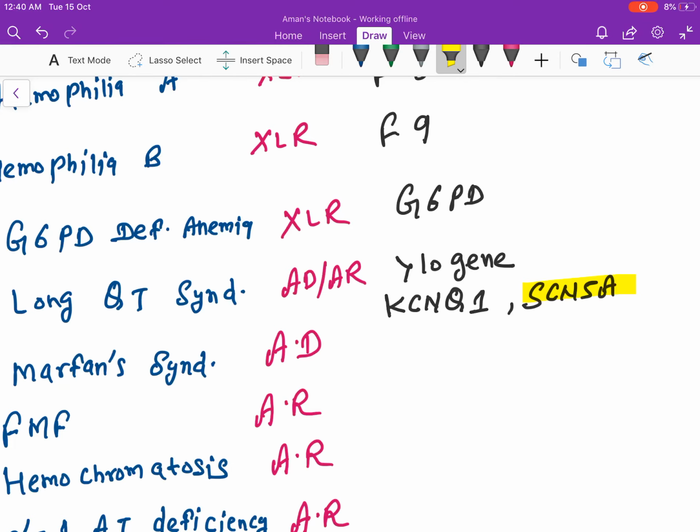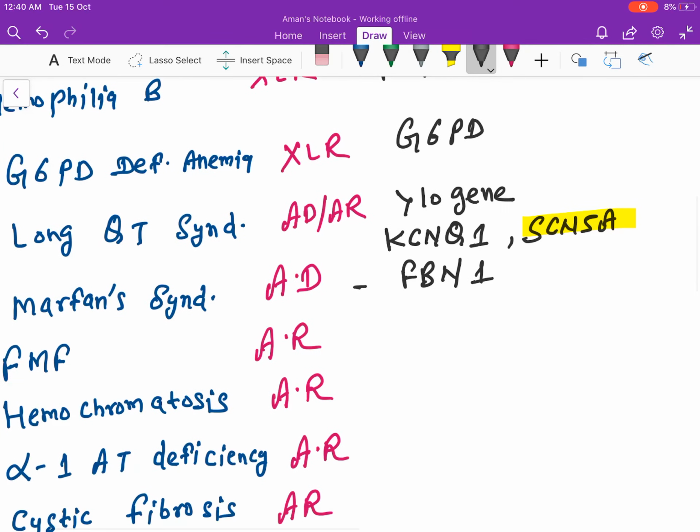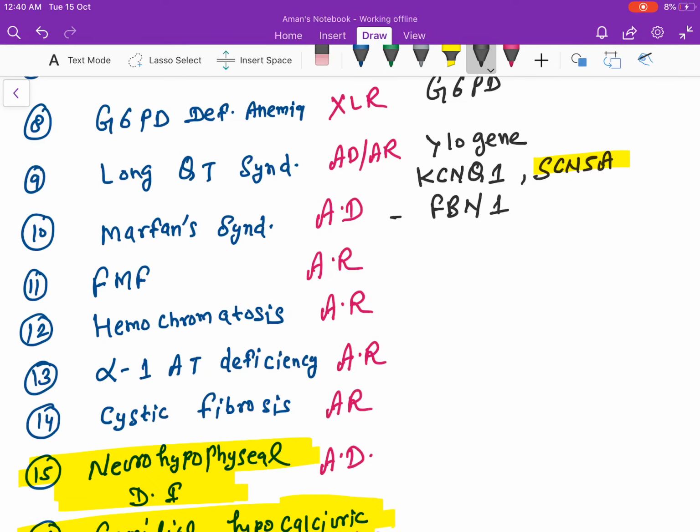Marfan syndrome, it is FBN1. Familial Mediterranean fever, it is MEFV. Hemochromatosis, name of gene HFE. Alpha 1 antitrypsin deficiency, the name of the gene is SERPINA1.